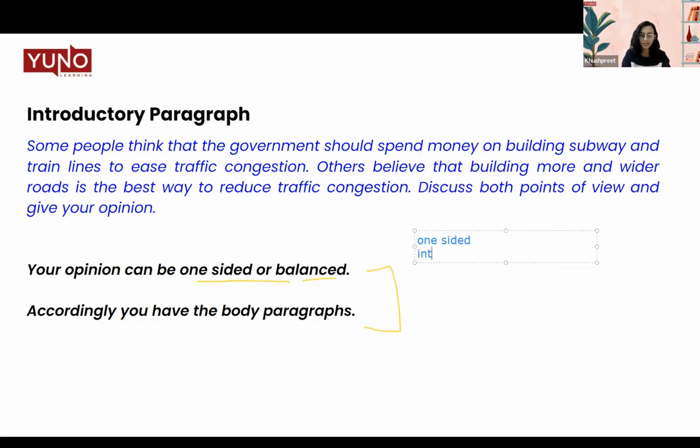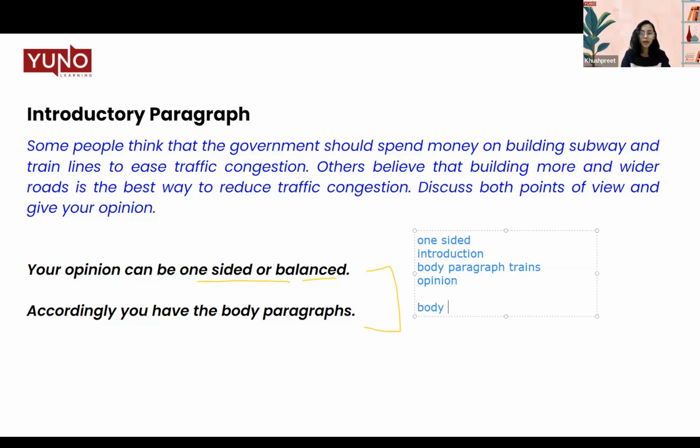In this particular essay, for this instruction, we will have the introduction as usual. Then we will move on to body paragraph 1. Let's say you're siding with building trains, that is view 1. So you have body paragraph 1, that is trains are better to reduce traffic congestion. Now you also think this is true, so you will add your opinion in this body paragraph only. And after explaining your point, your argument, you will add your opinion here.